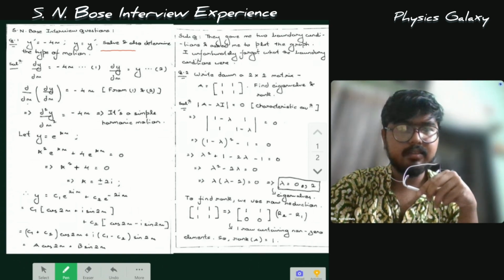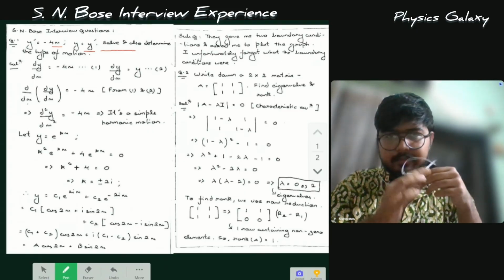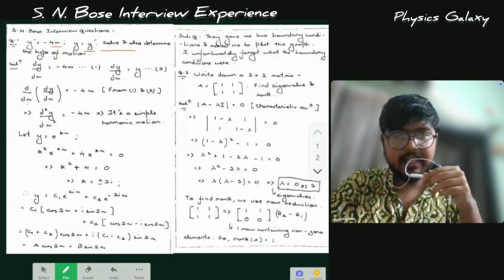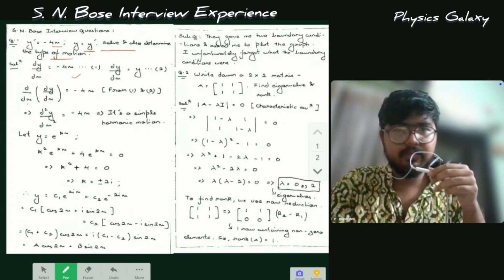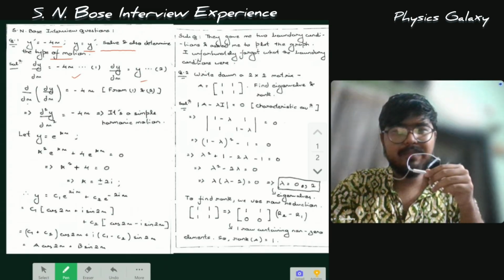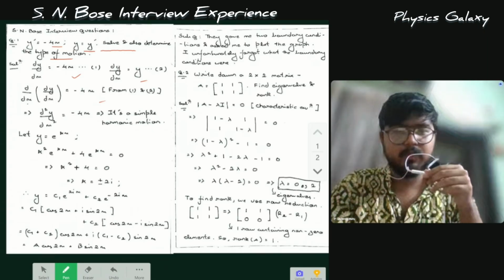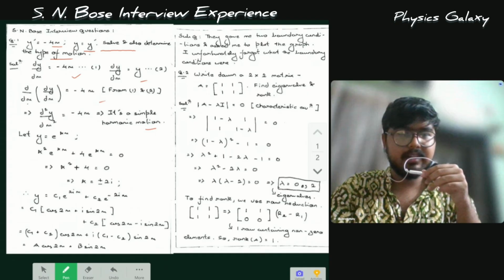So the first question, as shown on the screen, I was given two equations: y prime, which is dy/dx, equals minus 4x, and y prime equals y. They asked me to solve these equations and determine the type of motion. First, I wrote down the equations in notation form, and by some simple substitution, I arrived at the conclusion that d2y/dx2 equals minus 4x. And as we all know, this is a simple harmonic motion. After that they asked me to solve this equation, so I started solving.